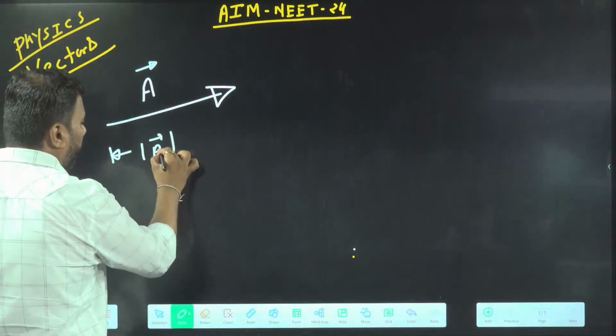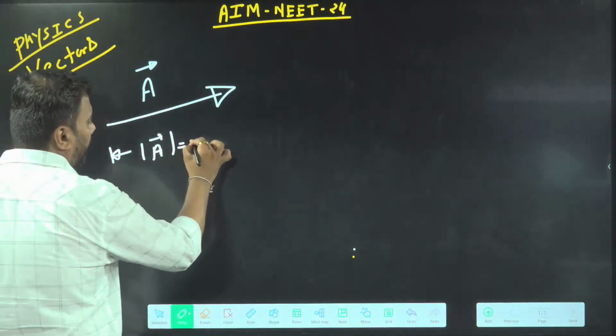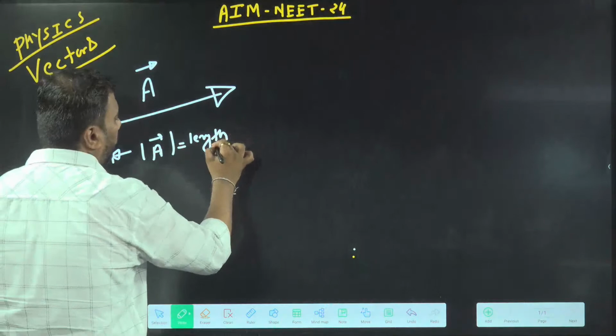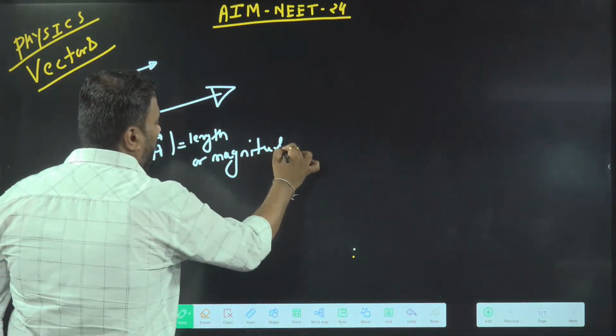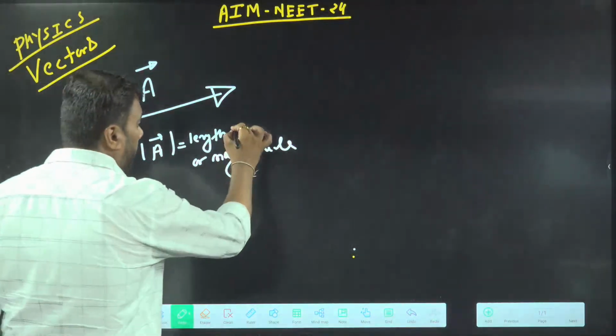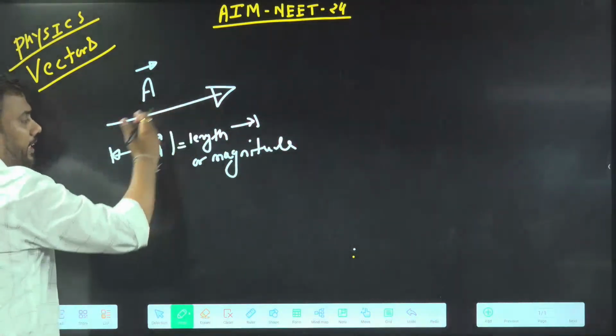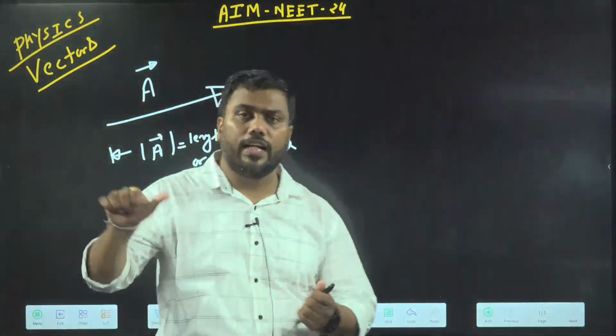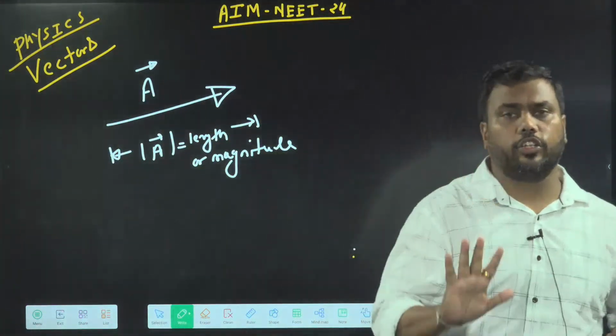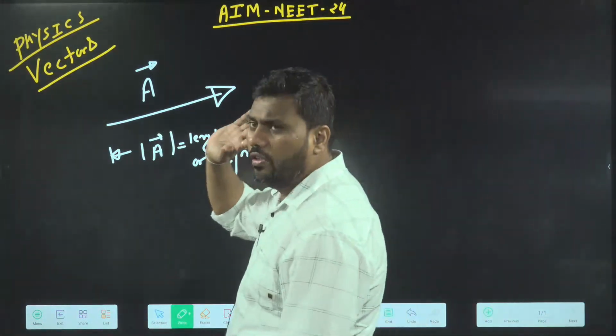The magnitude of vector A is written as mod A. So a vector has both magnitude and direction. The magnitude is given by the length of the line segment, and the direction is given by the arrowhead. In whichever direction the arrow is pointing, that is the direction of the vector.